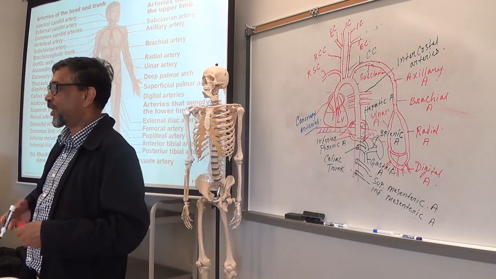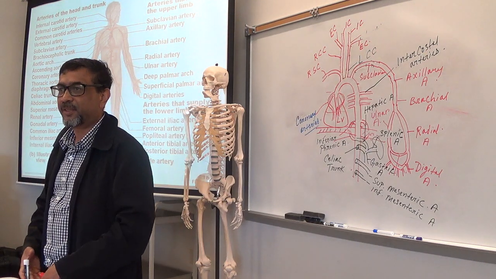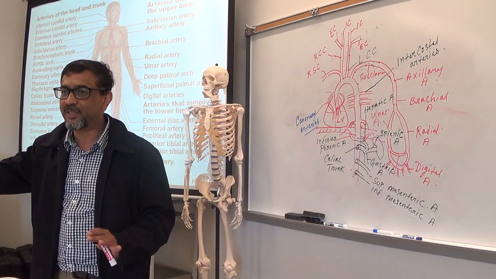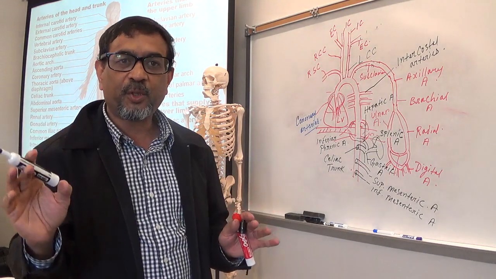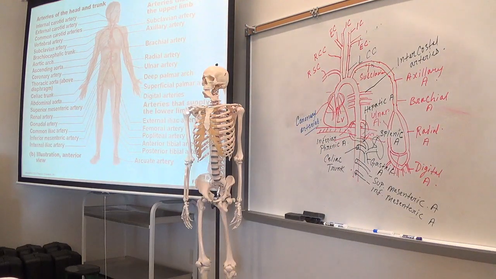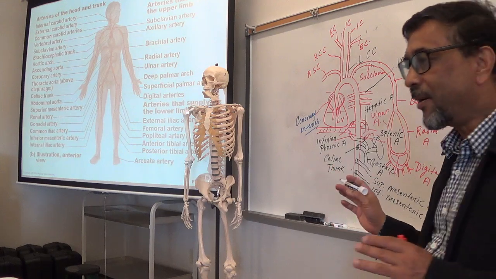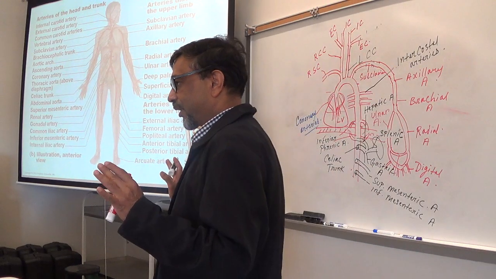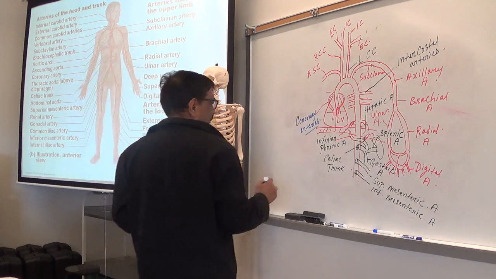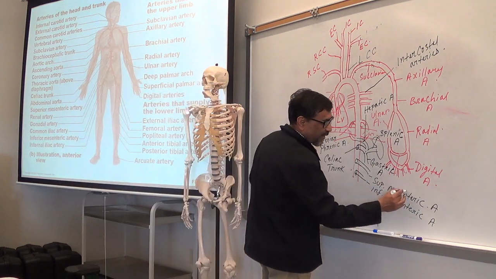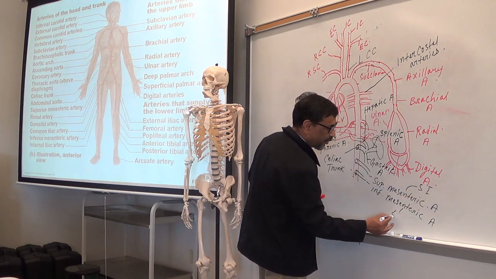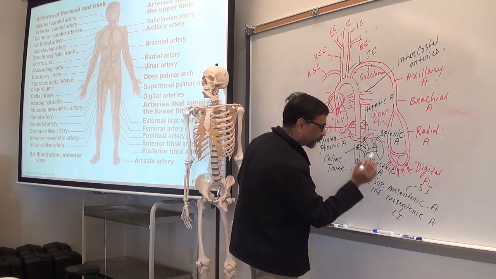Large. Small is above, large is below. So superior mesenteric supplies the small intestine, and inferior mesenteric supplies blood to the large intestine. Make sense? So this is for small intestine, and this is for large intestine.